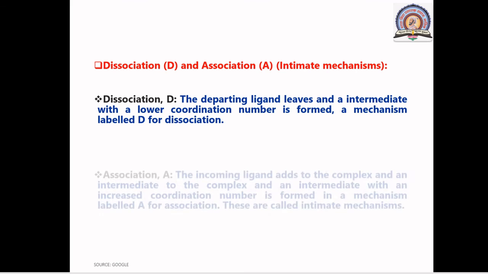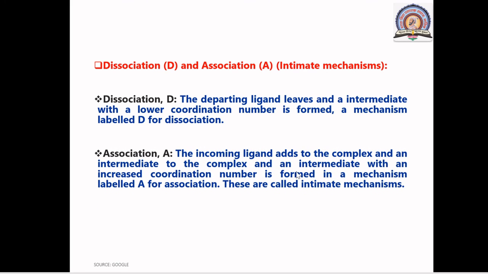Okay, while in case of association, the incoming ligand adds to the complex and an intermediate with increase in coordination number is formed in a mechanism which is labeled as A. These are called as intimate mechanism.